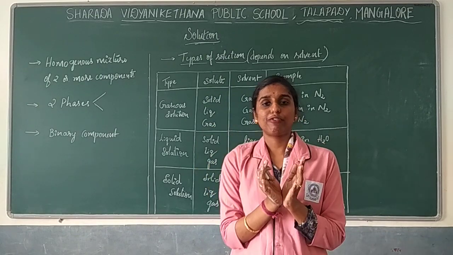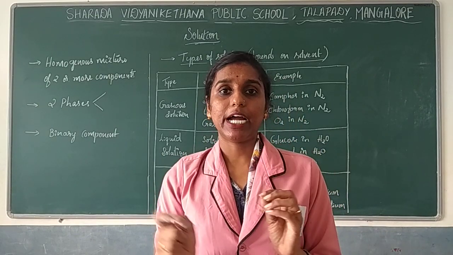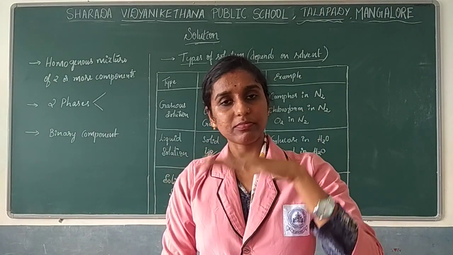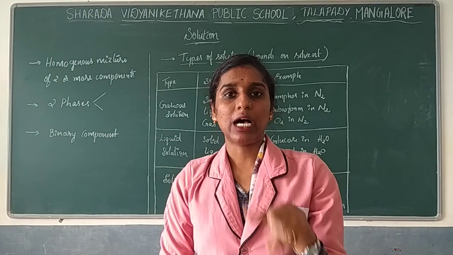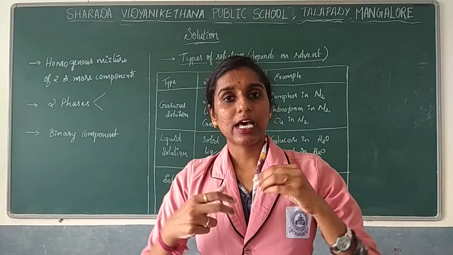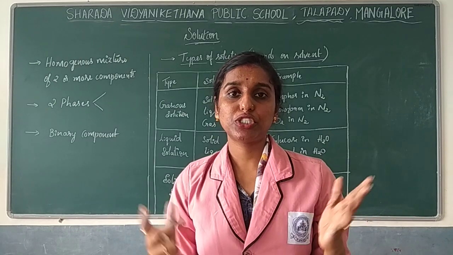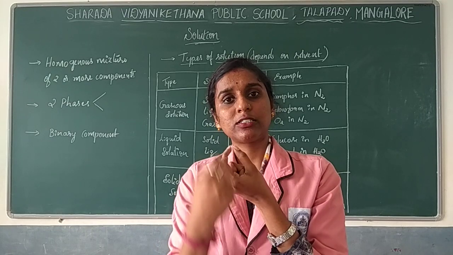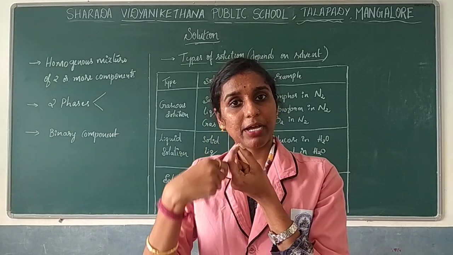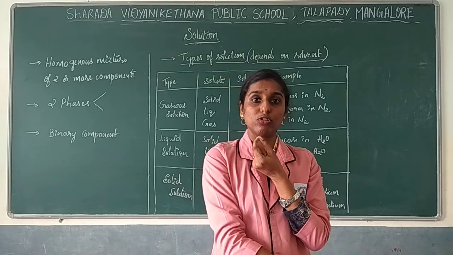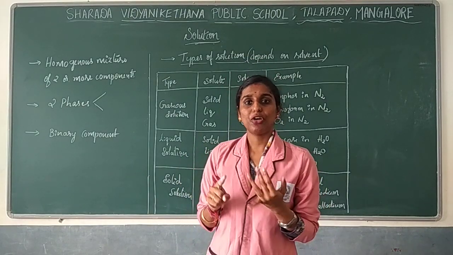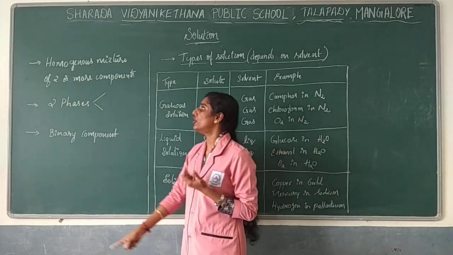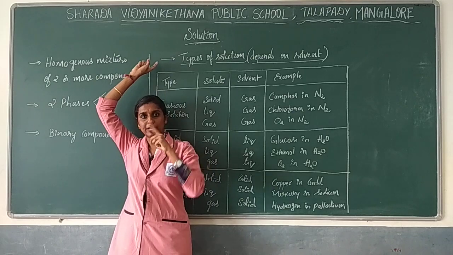Now in the solution, if you consider, it will have the same kind of composition. For example, if I have a solution in a beaker, whatever components are present are uniformly distributed, so the composition will be the same throughout the solution. Any particular molecule you take, whatever kind of property it shows, the same kind of property will be shown by other elements also, which are present in the same solution. So here composition as well as properties are uniformly distributed throughout the solution, then you are going to consider that kind of mixture as a solution.